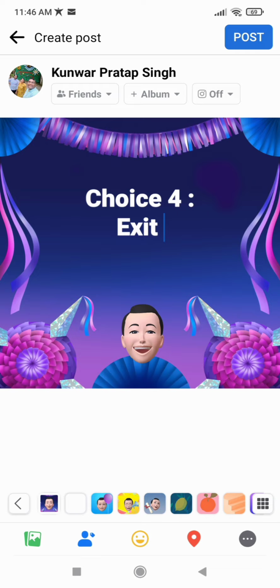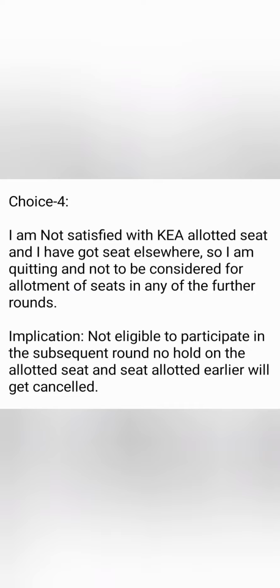And the last step, right, which is choice 4, this is only applicable for students who are completely unsatisfied with the KEA seats and they are not looking for anything further in this counseling, right? So what they are mentioning is that I am completely unsatisfied with the seat I have got, and I am quitting the counseling, right? So you will not be further considered or eligible to participate in any of the next rounds of counseling. That also means that you are exiting from this KEA counseling, but you can still participate in the COMEDK counseling or the other parallel tracks which you have with the JEE Main seat or any other individual entrance exams which you have given.